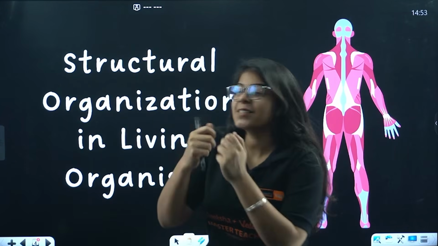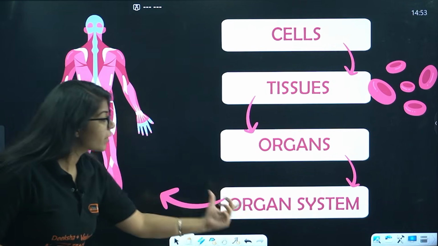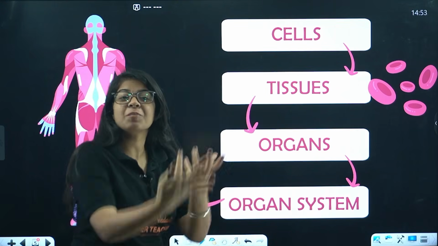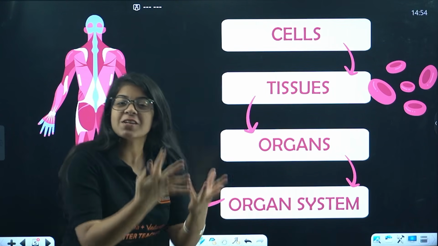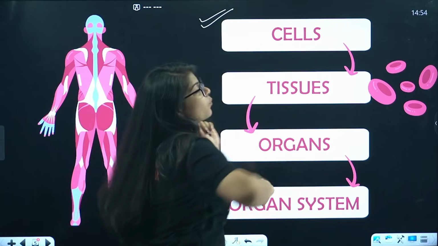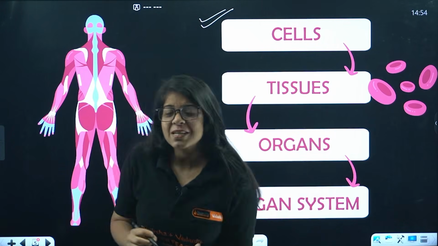And what are organisms made up of? Organisms, bacha, are made up of organ systems. Organ systems are made up of organs. Organs are made up of tissues, and tissues are made up of cells. And this cell is what we are going to study in this complete chapter in a very basic manner.